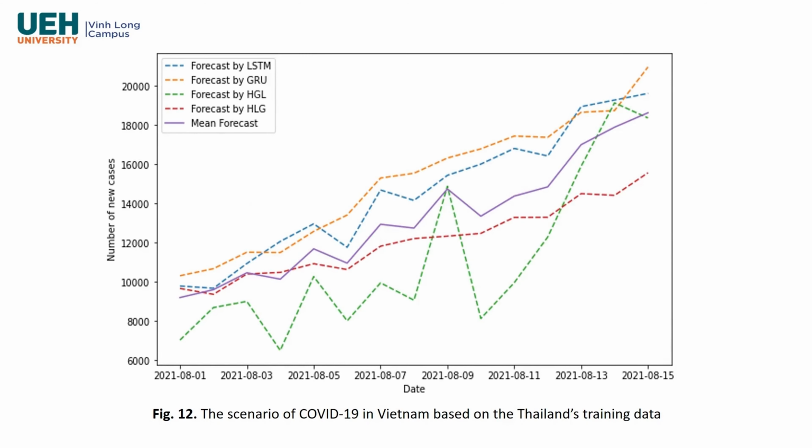The forecasting of COVID-19 in Vietnam as mentioned in Figure 12 is similar to Figure 11. It was created by the models trained on Thailand's data. It shows that Vietnam's situation could get worse due to a sharp increase of new COVID-19 cases, about 6,000 to 20,000 new infections from August 1 to August 15.